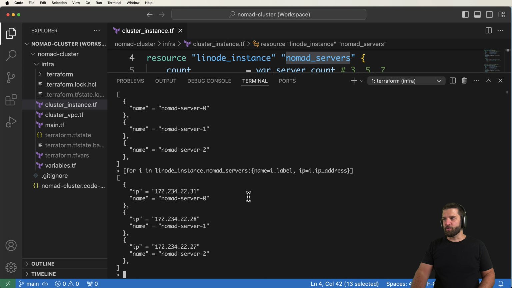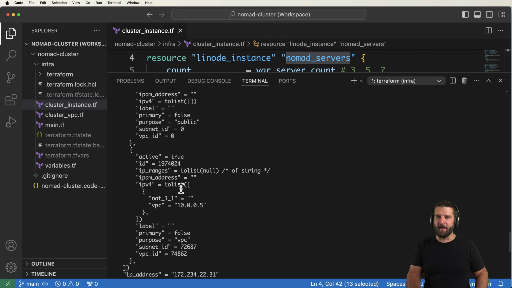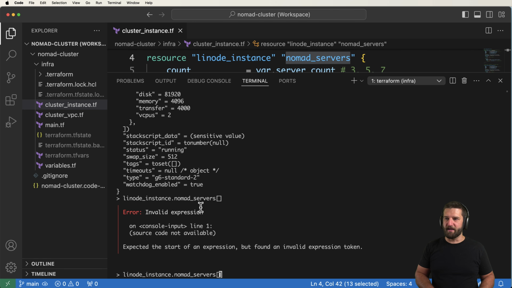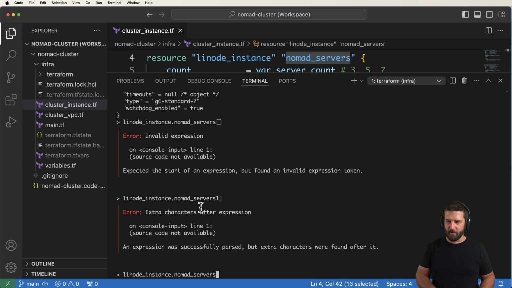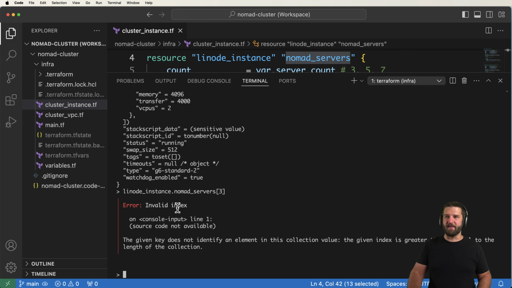Now the thing that I actually want to see is the private IP address. So if we actually look at one of these items, we can just do 0 here and press enter. This gives us everything about that single one, so that index 0. If we do index 1, we will see, oops, let's make sure it's 1 in there with those brackets. We do 2, and then we do 3. We see that it's outside that index. So the for loop that we just saw will go through all of the available ones in there.